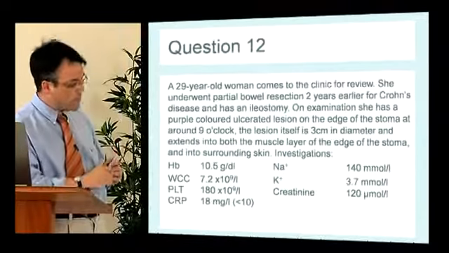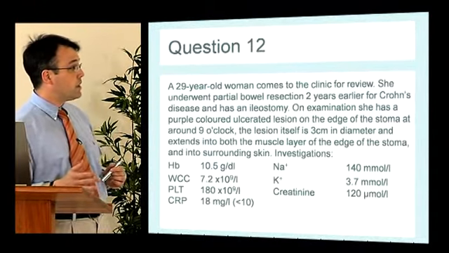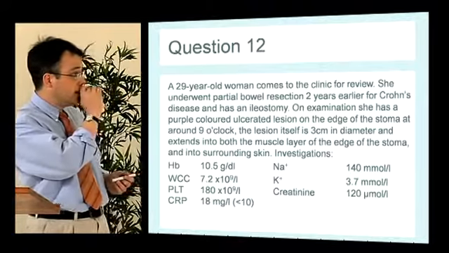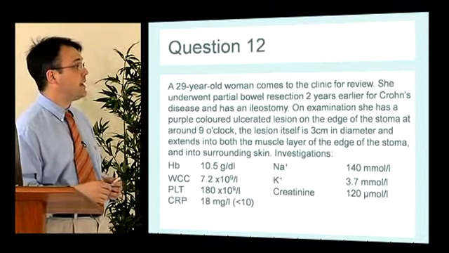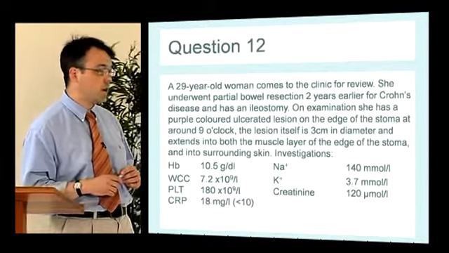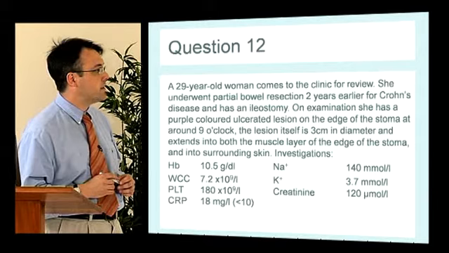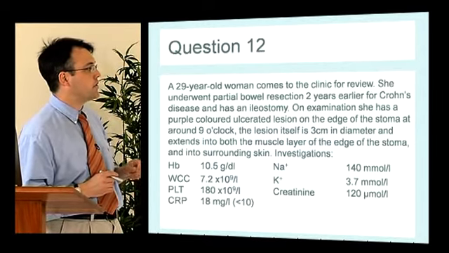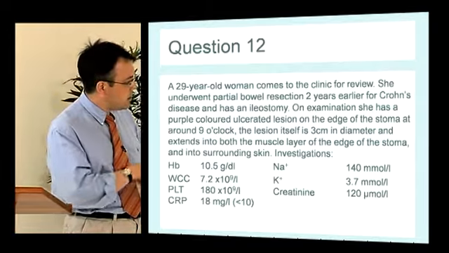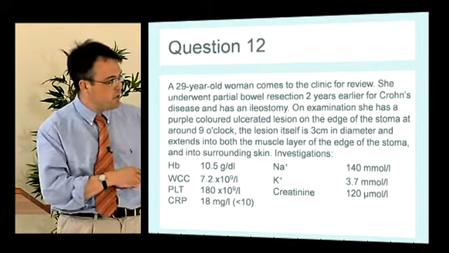Question 12. A 29-year-old woman comes to clinic for review. She underwent partial bowel resection 2 years ago for Crohn's and has an ileostomy. On examination, she has a purple-coloured ulcerated lesion on the edge of the stoma at around 9 o'clock. The lesion is 3 centimetres in size and extends into the muscle layer of the edge of the stoma and into the skin. The blood tests show a little bit of inflammation with a raised CRP, a little bit of anaemia and some renal impairment.